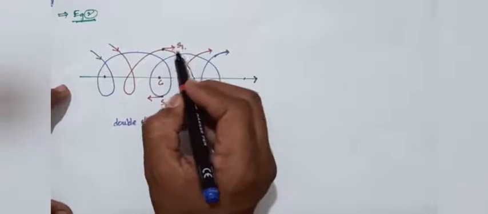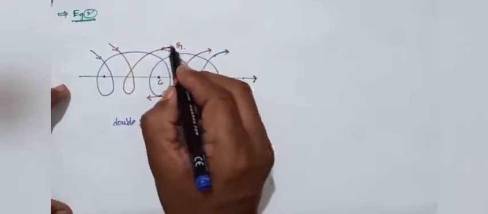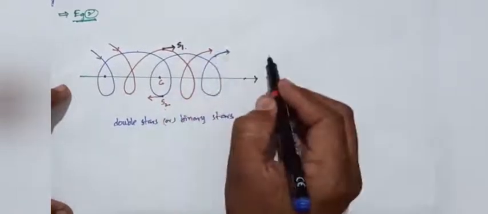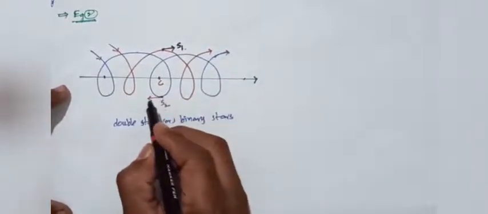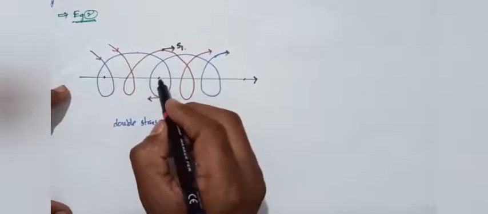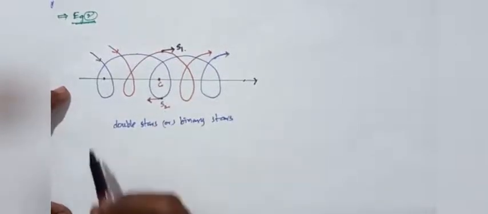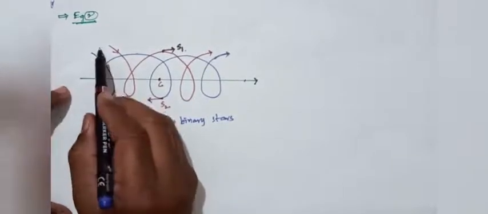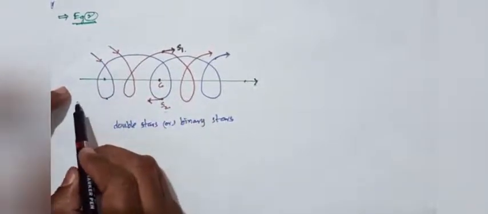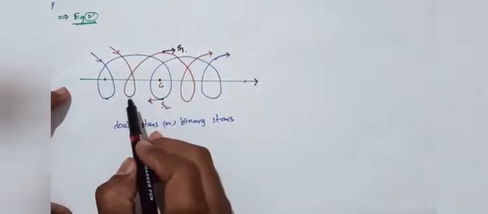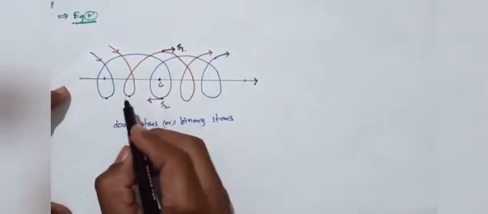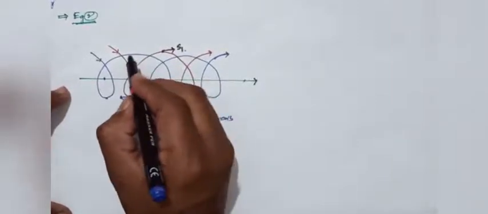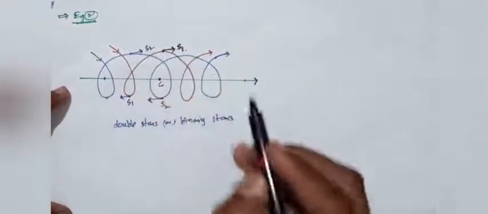One star moves in the forward direction, and the other in the opposite direction. The center of mass is here, C. For example, it starts from this direction, moves forward, then opposite, and again forward, then opposite. This is S1 and this is S2.